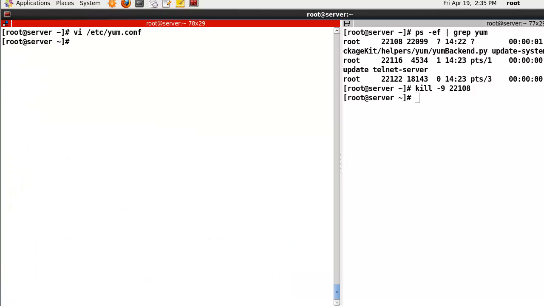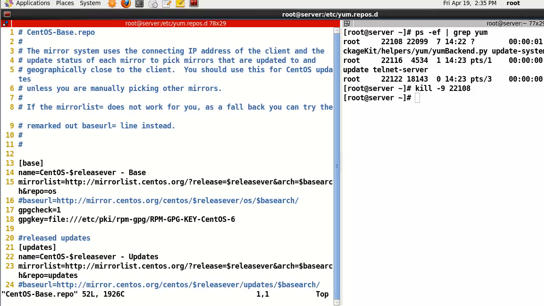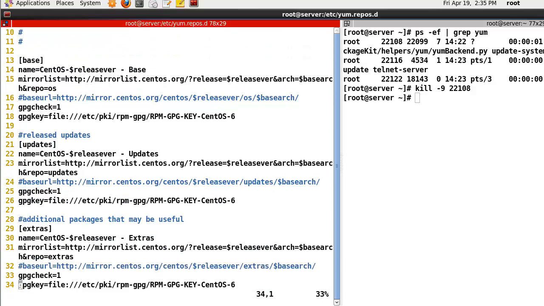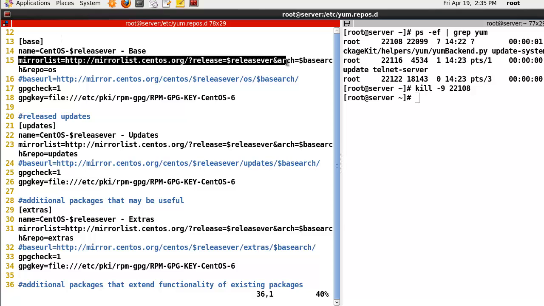So let's go to /etc/yum.repos.d. For example, let's try CentOS-Base. When you try to install some package using yum, normally yum checks this site, this URL.